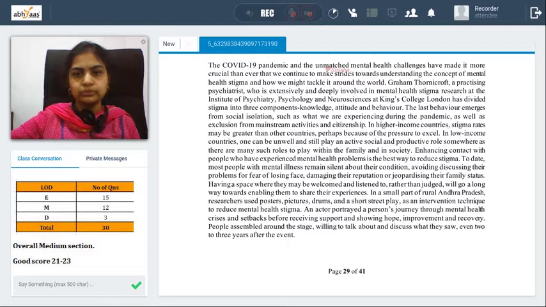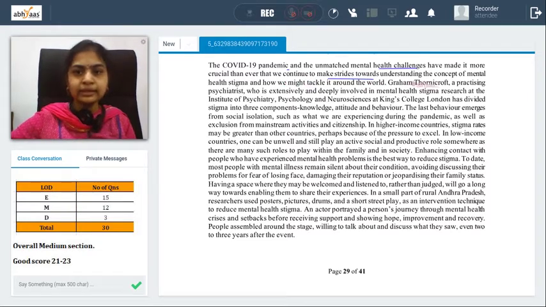The first passage is about mental health challenges, and after the COVID-19 pandemic, we need to continue to make the necessary strides in this line. Then we have Graham Thornicroft, who says there are three components in terms of the stigma aspect: knowledge, attitude, and behavior. The discussion was about the last one, behavior, which was social isolation. The pandemic, everybody knows, caused a kind of social isolation. Then we talked about how it's seen in higher income groups or countries, or low income countries, where they have performance pressure and where they can still do other activities.